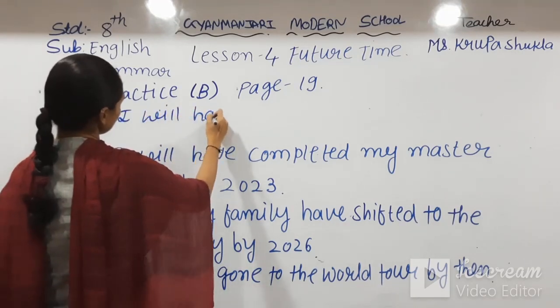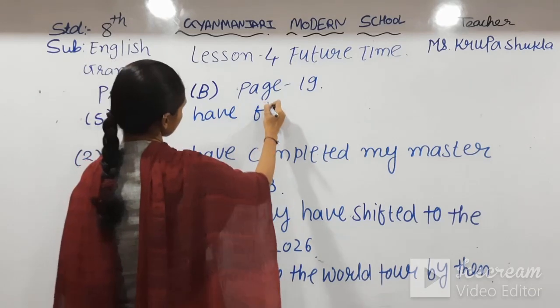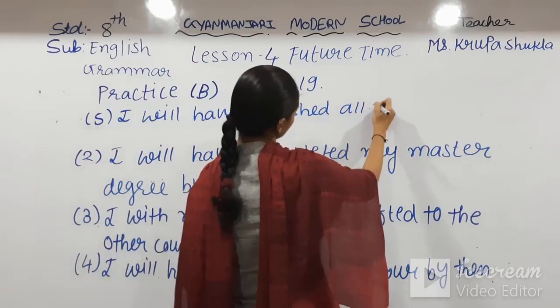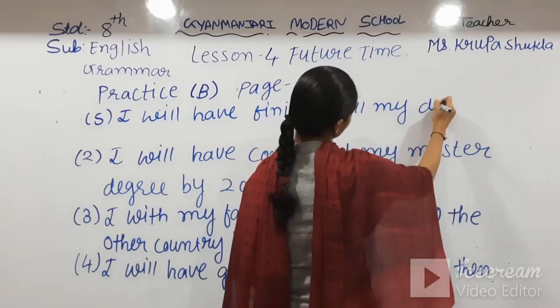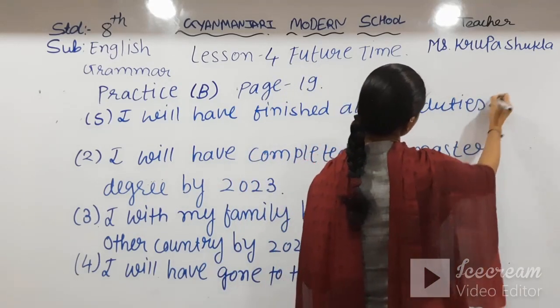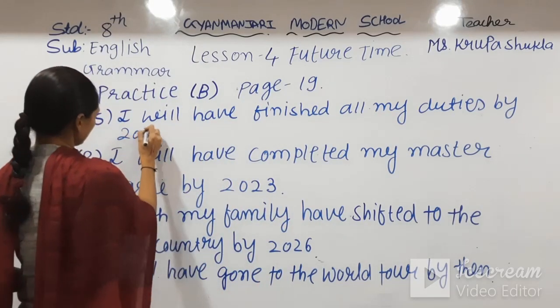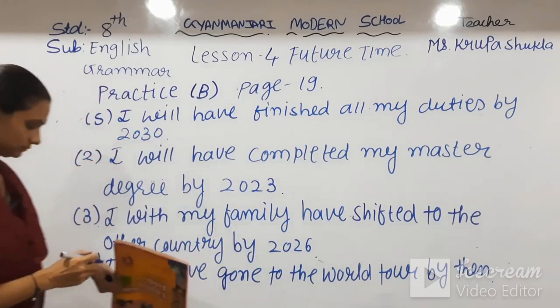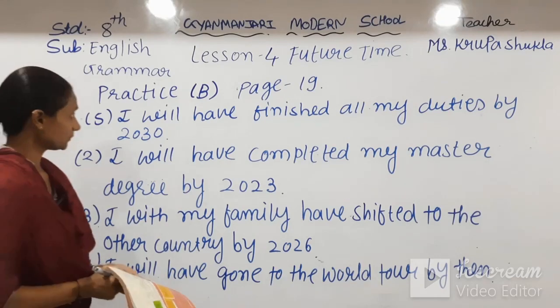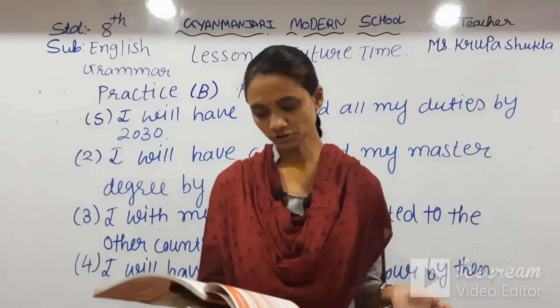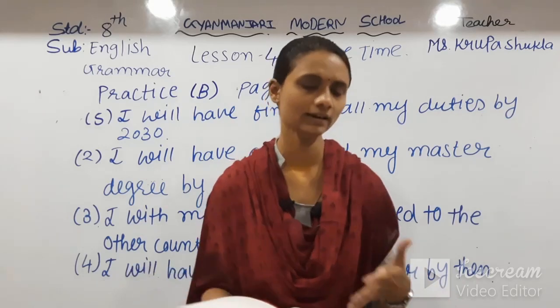I will have finished all my duties by 2030. So this is practice exercise B. The 5 things by 2030 we have: I will have completed.